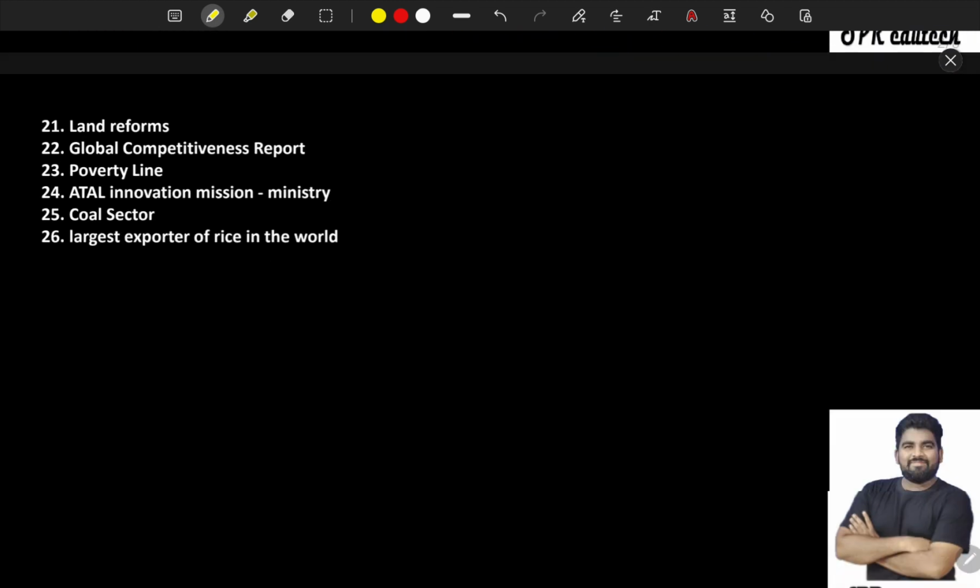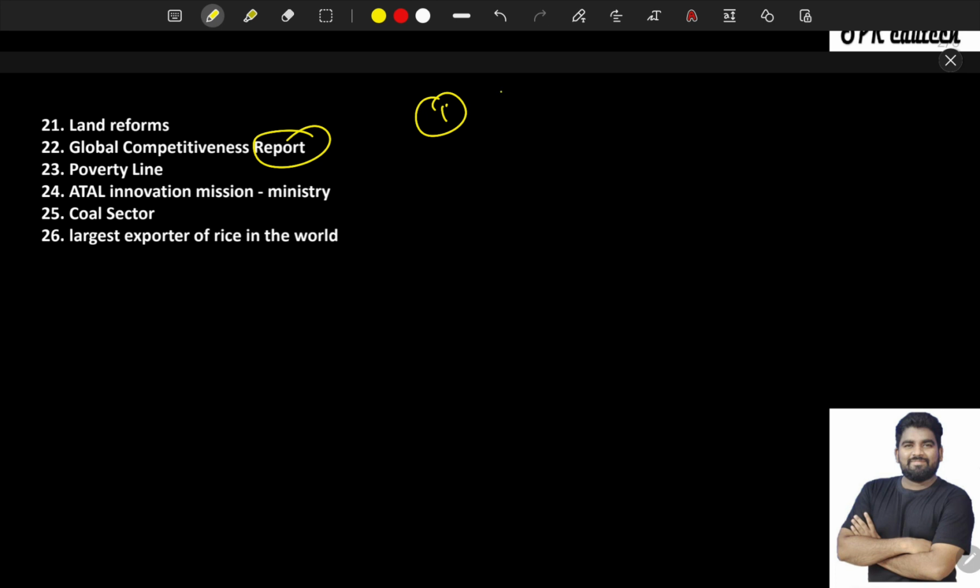And next, let me show the other trends. Land reforms, global competitiveness report. Already 2 questions have been repeated from index and reports. And next, a poverty line, Atal Innovation Mission and Ministries, coal sector, large export of rice in the world. These are all the topics that were asked in 2019.